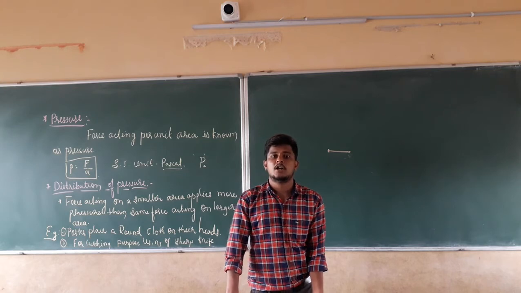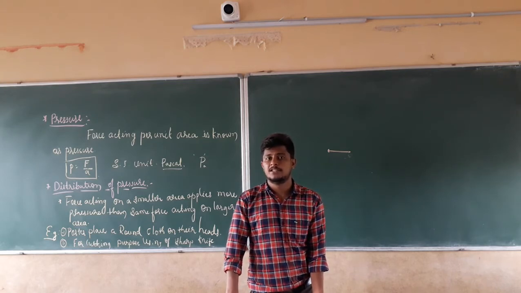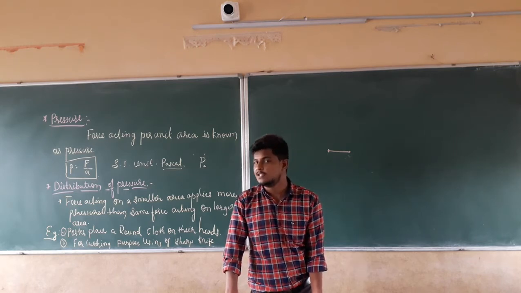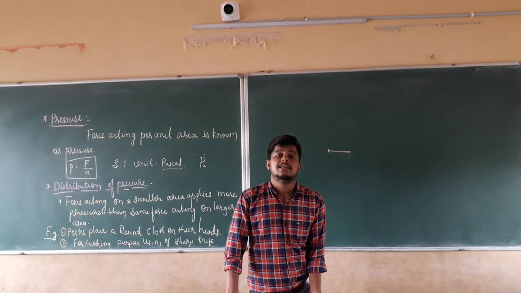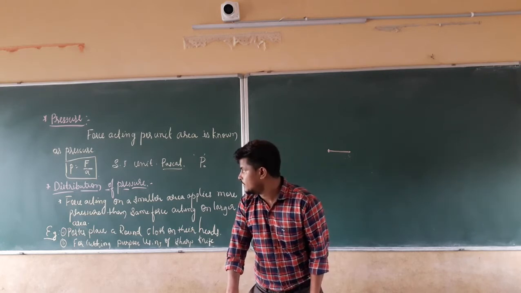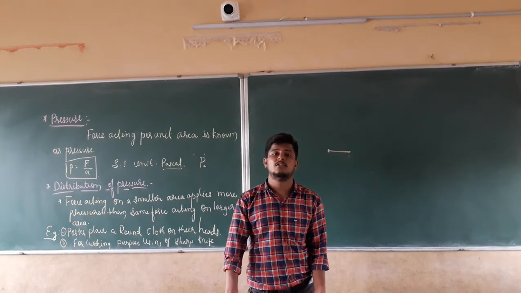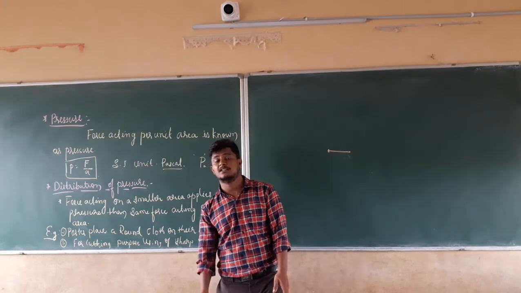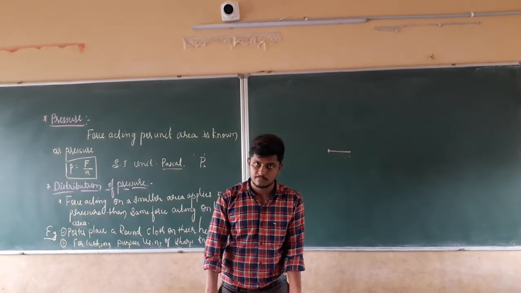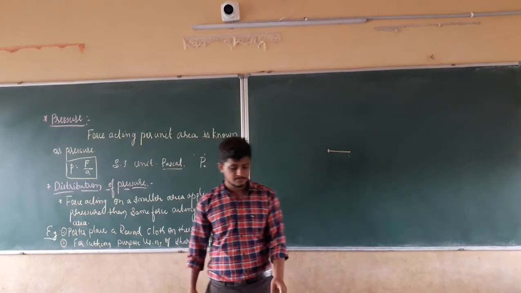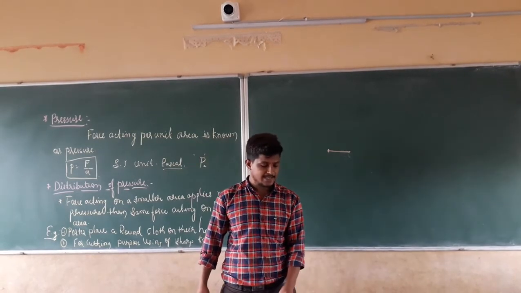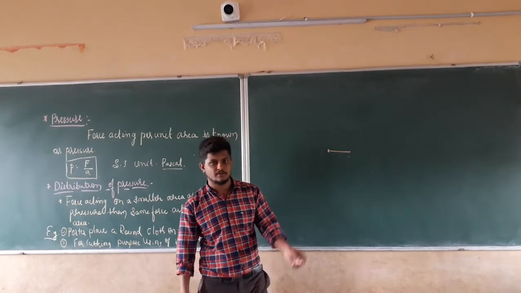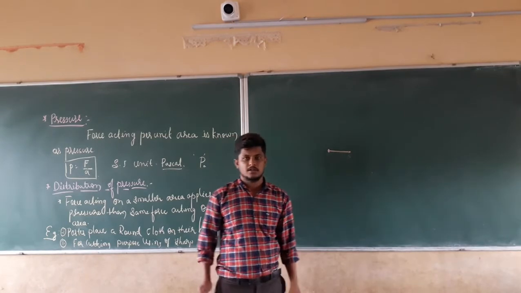Why? Because the force which is exerted by the bricks is the same. The 5 bricks are the same, but the effect on the first head is larger than on the second head. Why? Due to the less area. That means, in the distribution of force, if the area is more, the pressure will be less. If the area is less, the pressure will be more. I hope this is clear. Right? In the textbook they have given a number of examples, and you can take those examples.